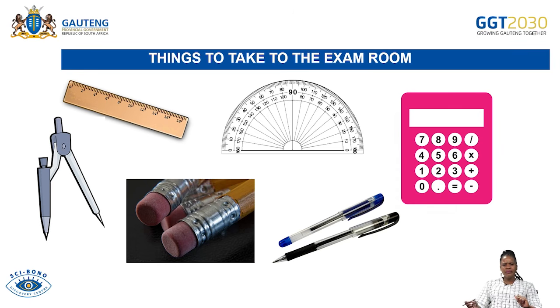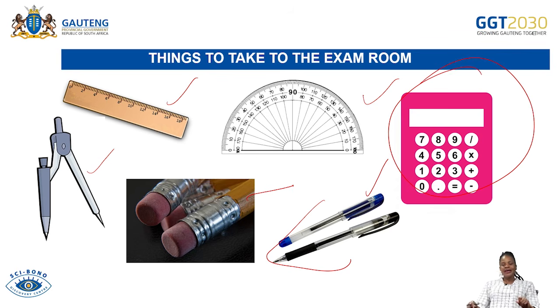So we have come to the conclusion of our lesson, grade 11s. But before we say goodbye to each other, don't forget to take the following to the exam room. You must have your ruler, which has lines. You must have your protractor. If you are asked to draw a pie chart, at least you are safe with your protractor together with your compass. You must have 2 pens, so that if the first one gets stuck you have an alternative pen, and you don't start to borrow from other learners, because you'll be disturbing them. You must also bring a pencil with an eraser. Don't forget your simple calculator.